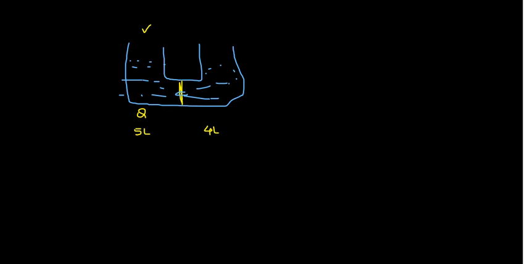Think of it now. Generally we know that water moves from higher concentration to the lower concentration. By our understanding, water flows from higher concentration to the lower concentration, that is towards the 4 liter side. Therefore I'll take it as 4 liter here. Water flows from 5 liter to the 4 liter. Now it is clear. Let us say the amount of water which has been flown, I'll take it as 1 liter here.